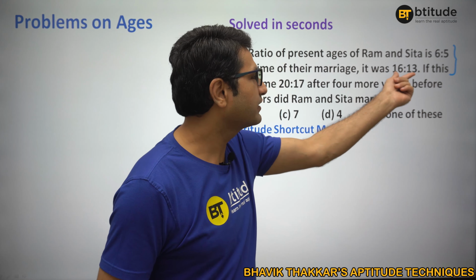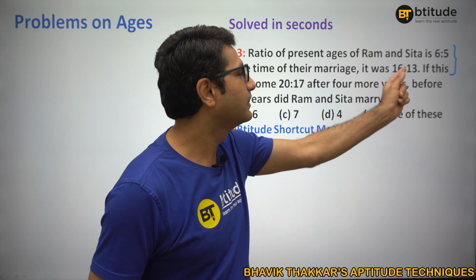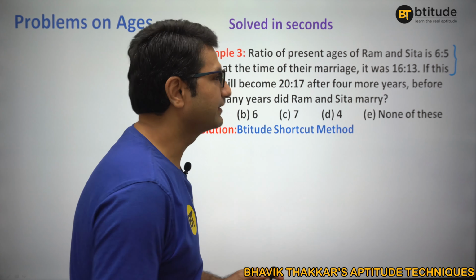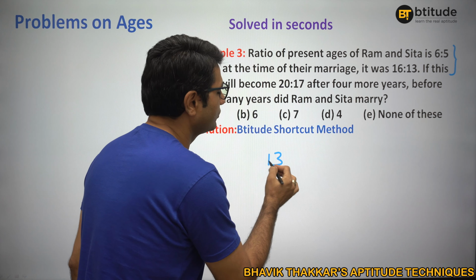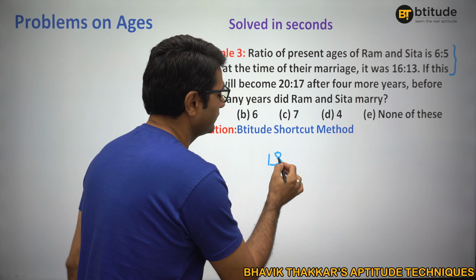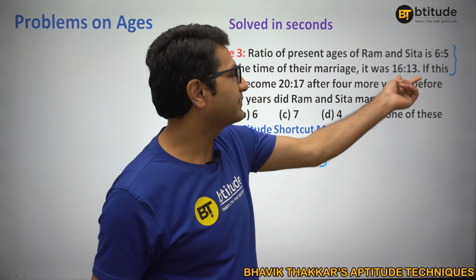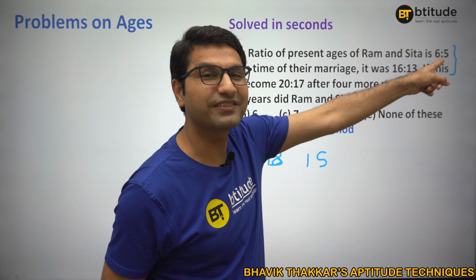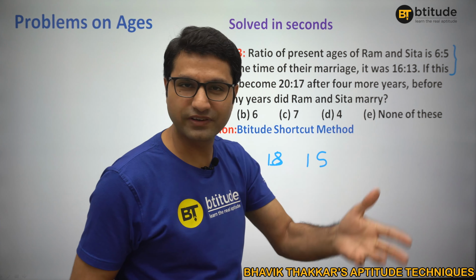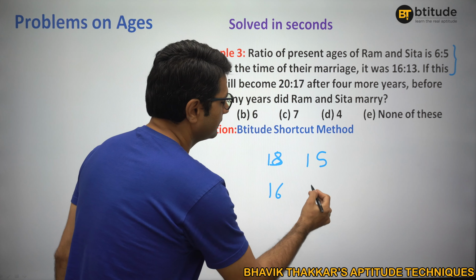What is the difference between 16 and 13? 3. Multiply both of these by 3. 6 and 5 by 3 would give you 6 into 3, 18, sorry, 18 and 15, right? And multiply 16 and 13 by the difference of 6 and 5, that is 1. So they would still remain the same, 16 and 13.